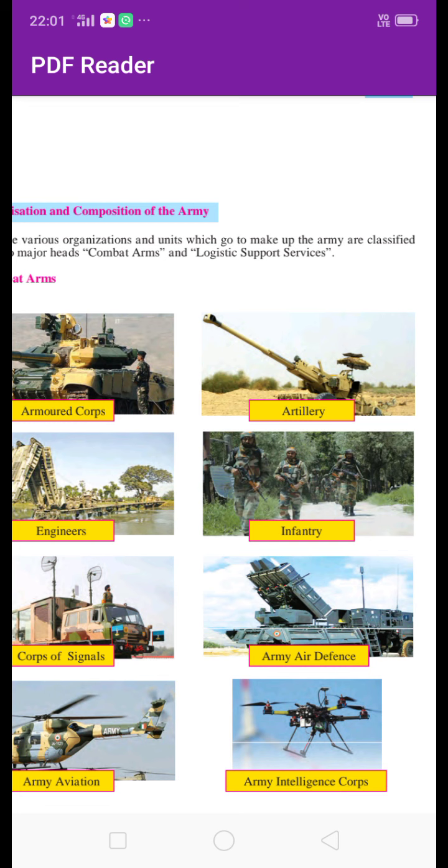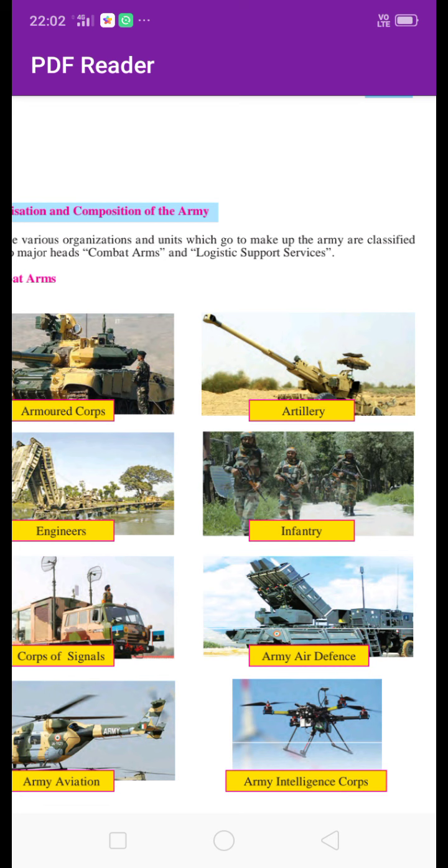And then next is army intelligence corps. It gives secrets, military intelligence. This combat arm gives secrets about the enemy or the hostile to the Indian Army. This way, these are the combat arms in the Indian Army.